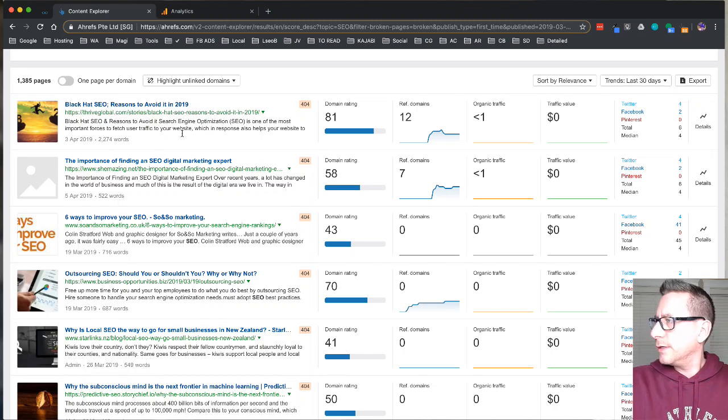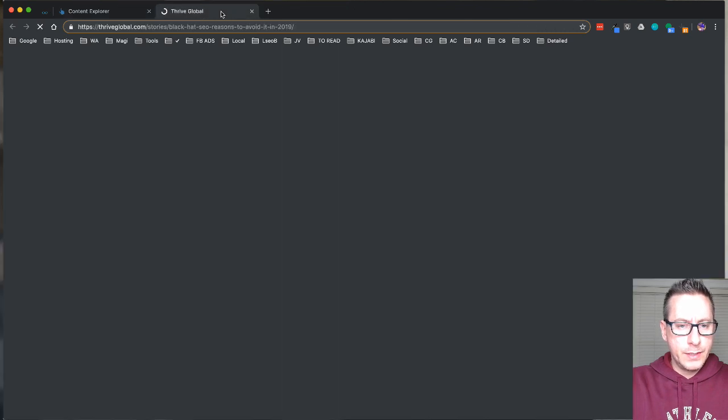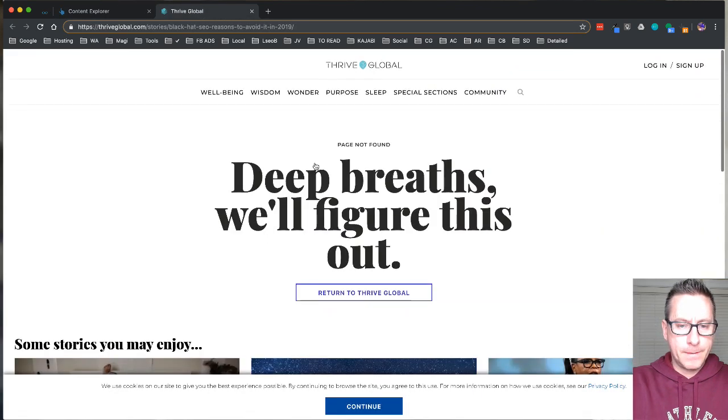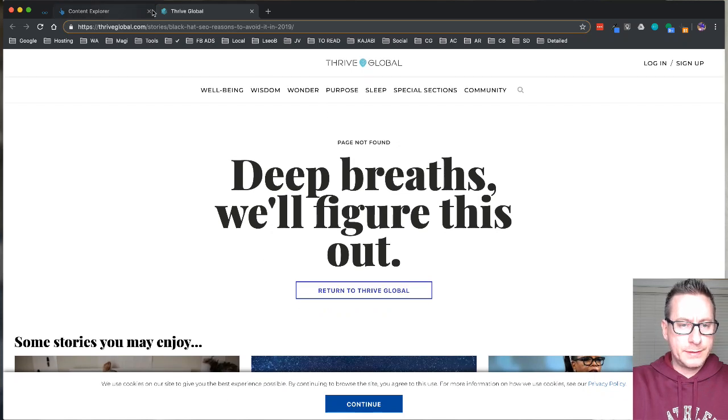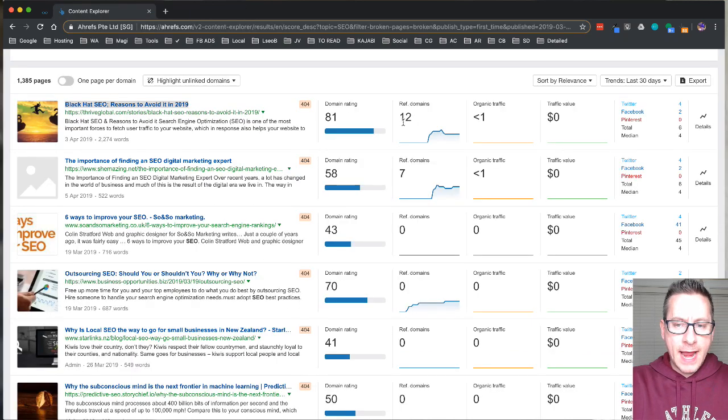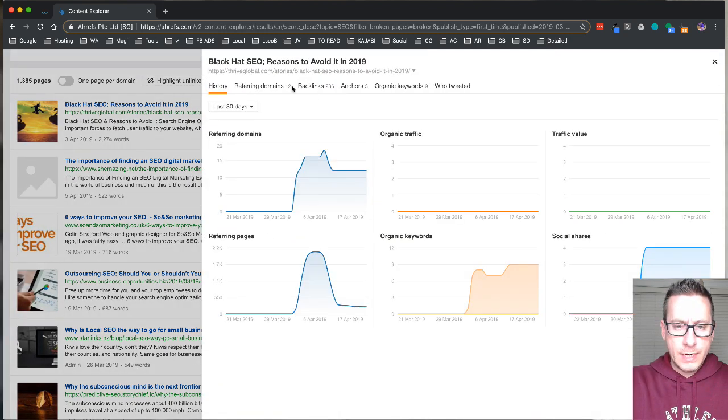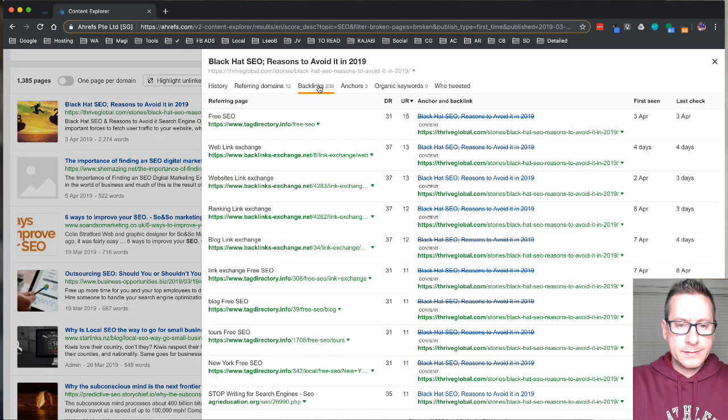And so now what I can see here is these are all 404, so if I click on it into a new window, we can see page not found, right? So perfect. Now we can see that there are actually some backlinks pointing to this. So if we click on the details part here and look at the backlinks, oh, link exchange.